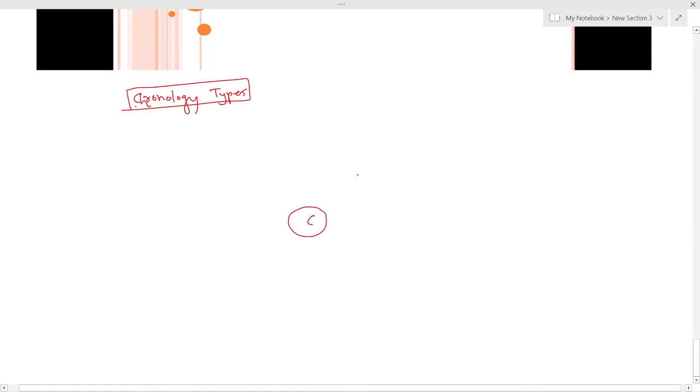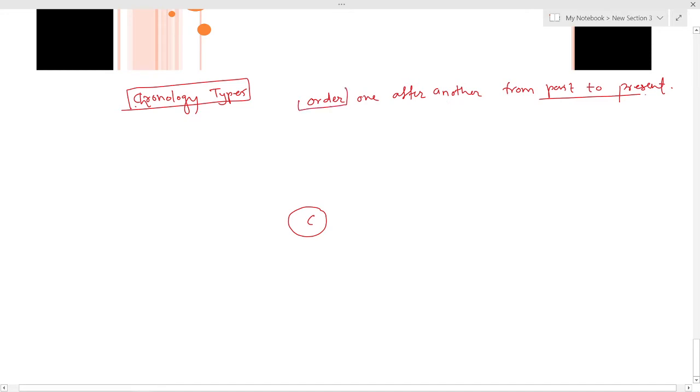See, chronology is basically an order, one after another, from past to present. That may be a series of events which happened from past to present.